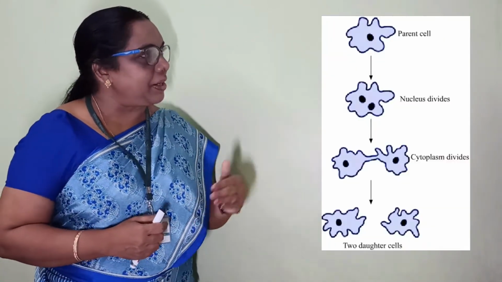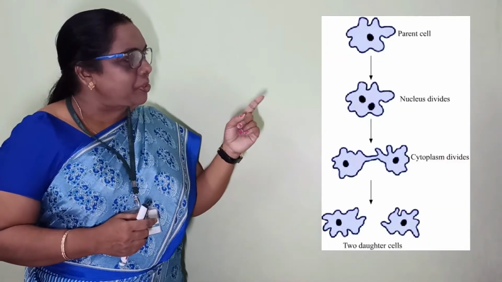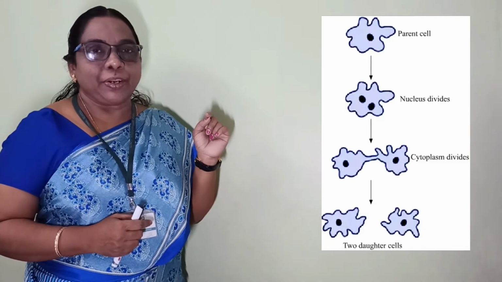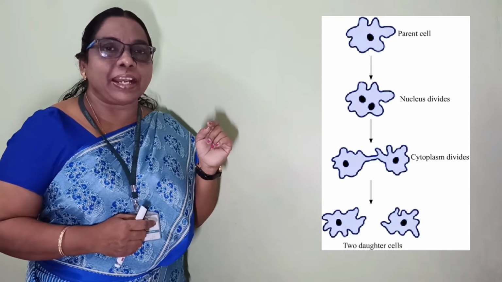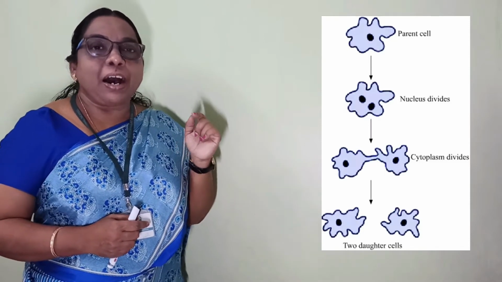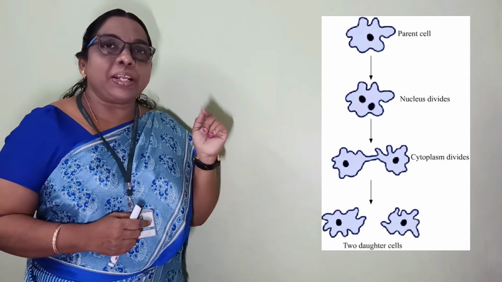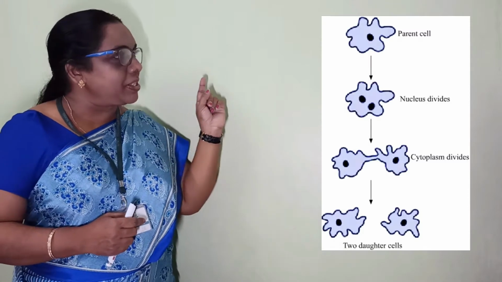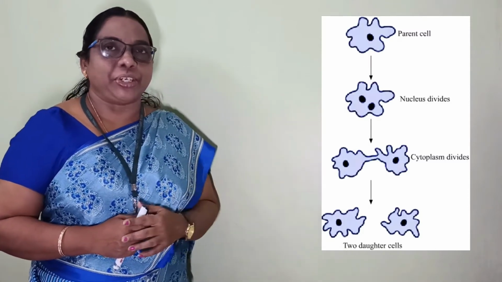Now see the process, how the asexual process occurs. First step, if you observe here, enlargement of the nucleus takes place. Okay, in higher classes we can say that division of the nucleus occurs. How does this division of the nucleus occur? What is the method involved in this reproduction? That particular process is called binary fission.